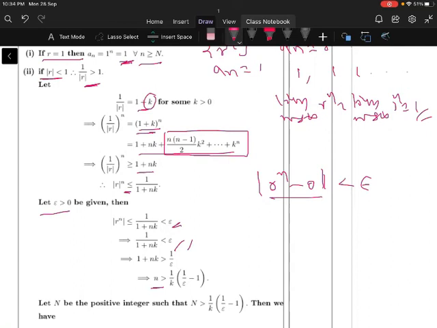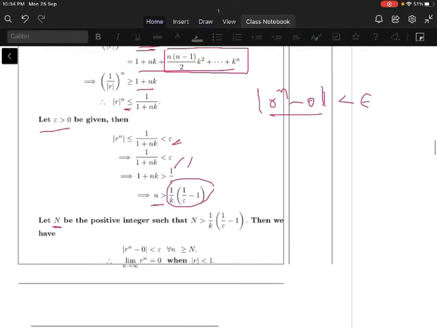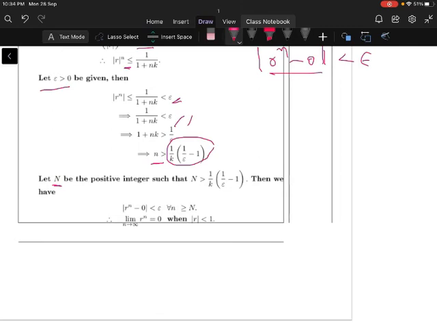Let us calculate small n in terms of epsilon. There exists a capital N, a positive integer, such that n is greater than 1 by k into 1 by epsilon minus 1. Then we have modulus of r power n minus 0 less than epsilon for all n greater than capital N, where capital N is equal to 1 by k into 1 by epsilon minus 1.